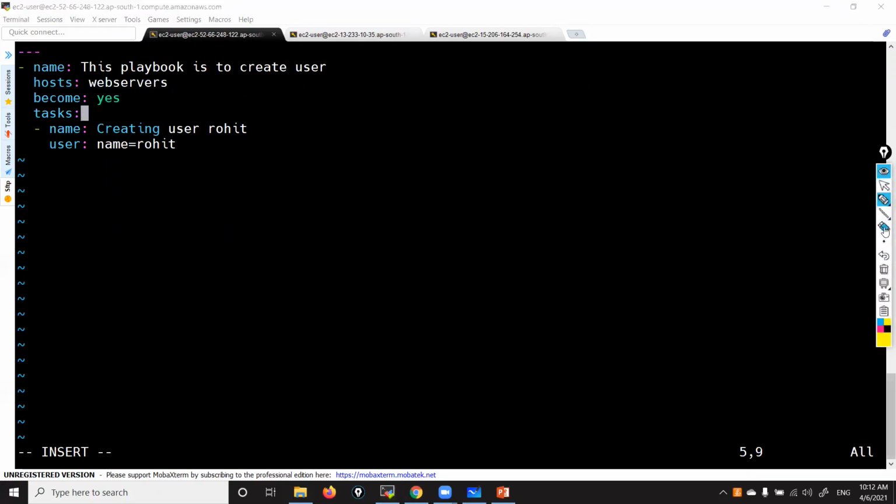Here also I am giving a display message: name colon creating a user called Rohit. Then user colon, this is the actual user. This name is just a display message for the entire playbook, and this one is a display message for only this particular task.